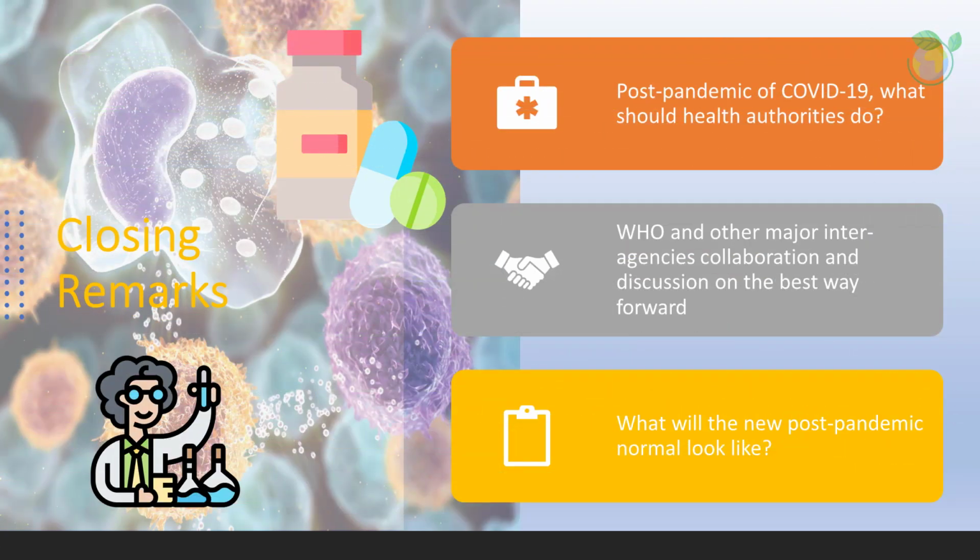For our closing remarks, we brought forward the importance of post-pandemic discussions on what health authorities should do with the research stockpiles and live viruses. The previous case example of smallpox was mentioned. Looking forward, it is about foolproofing any interagency collaboration on what to do with these select agents and to legislate relevant regulations accordingly. Like everyone else, as a global citizen, we are looking forward to the new post-pandemic normal. Will a dream vaccine or therapy be a possibility? We will visit that in our next video.